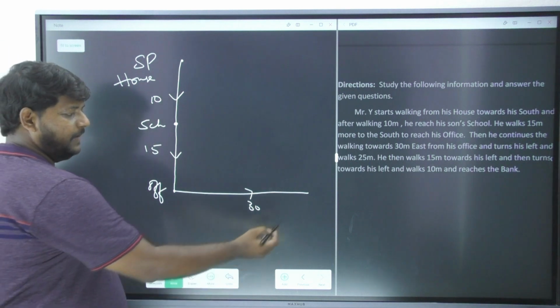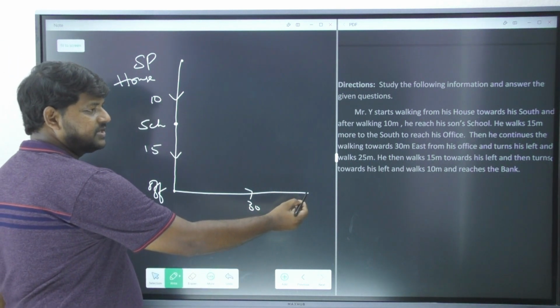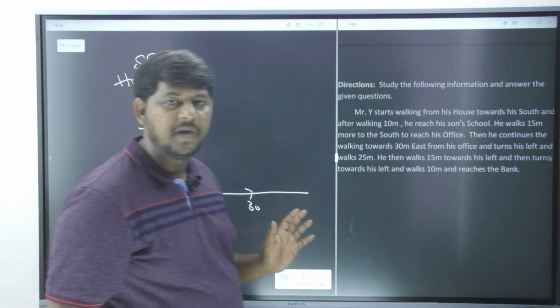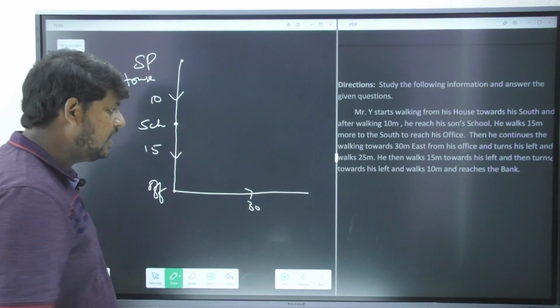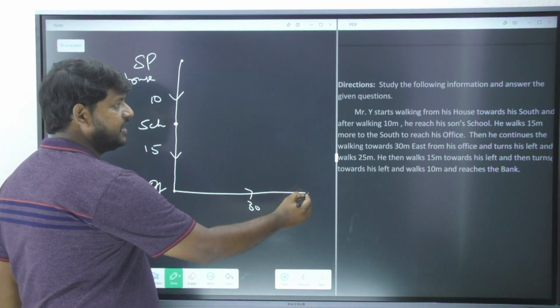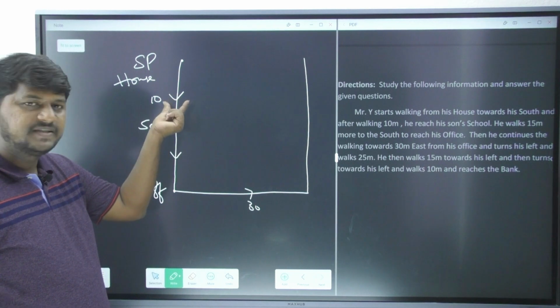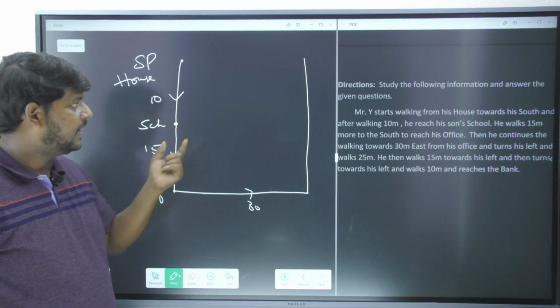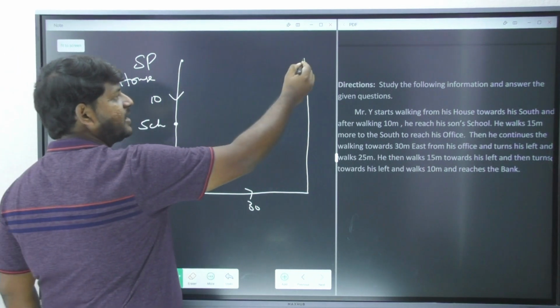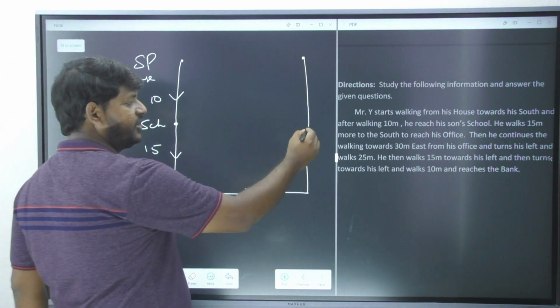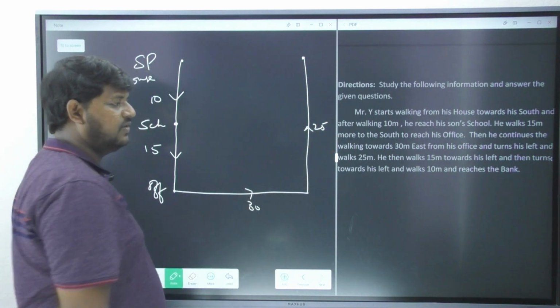Now please observe here, after walking in the east direction, if I have to go towards my left side, it is definitely north. And how many meters? 25 meters. So I have to come over here, because earlier 10 and 15 is 25, so the exact mark is going to come over here. Now this is entirely 25, I'm just going to assume it as 25.